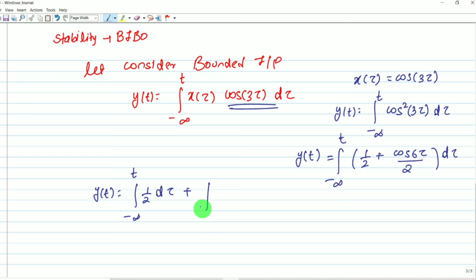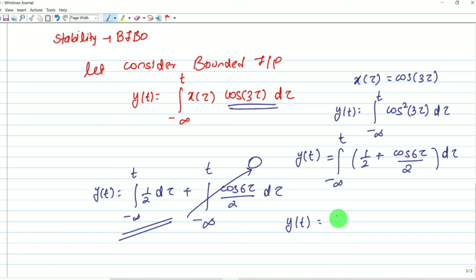Plus the integral from minus infinity to t of cos of 6 tau divided by 2 d tau. Understood this part? This will be bounded only. This is our bounded part. We have to check for the other part. We can write y of t equals half.